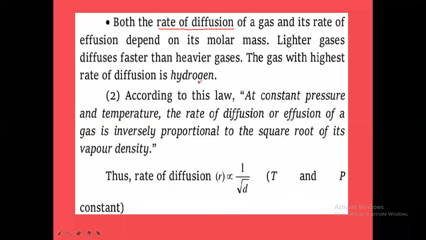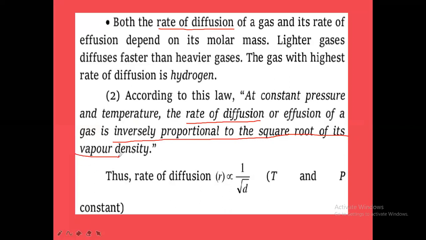Okay, so according to which law here? Graham's law. According to Graham's law of diffusion, at constant pressure and temperature, the rate of diffusion or rate of effusion of a gas is inversely proportional to the square root of its vapor density.